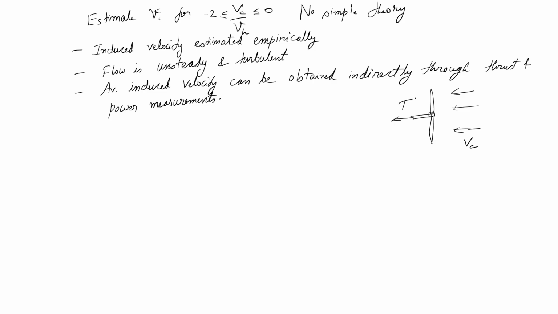So, I can put this rotor on a balance, load balance, load cell, force torque transducer, whatever you want to call it. I put it on some sensor which will be measuring my thrust and my torque, and I can also measure omega. How do you measure omega?